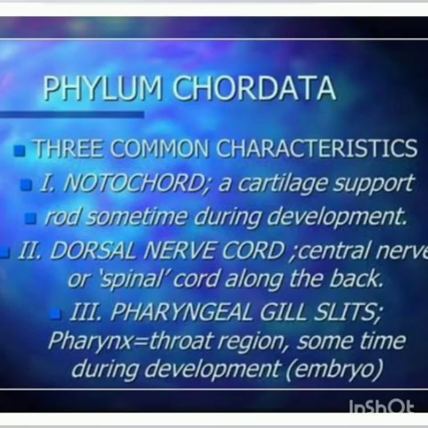This slide will explain the important characteristic features of the phylum Chordata. Chordates have three important characteristic features. First one, notochord; second one, nerve cord; then pharyngeal gill slits. Notochord is a supporting cord which supports the nervous system. Nerve cord is the spinal cord which runs through the back. Last one, pharyngeal gill slit: the pharynx develops during embryonic development. These are the three important characteristic features of the phylum Chordata.